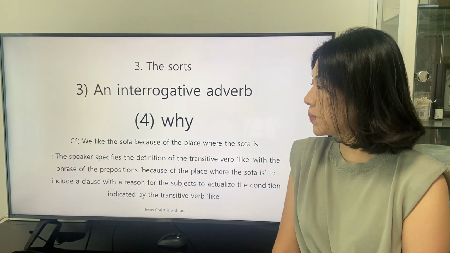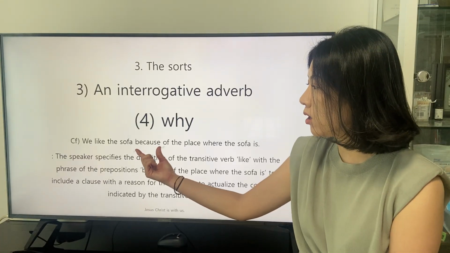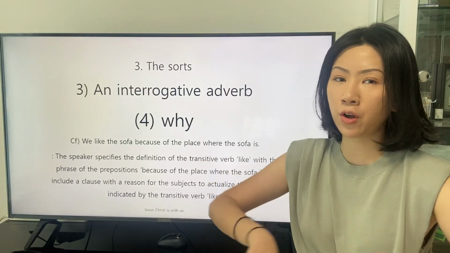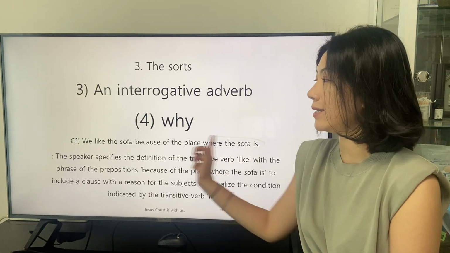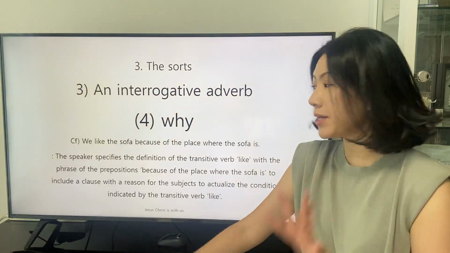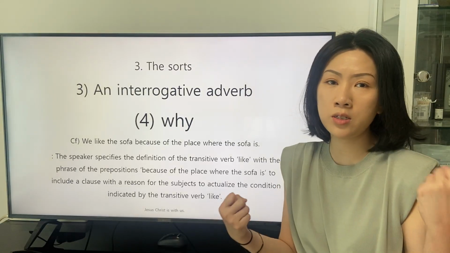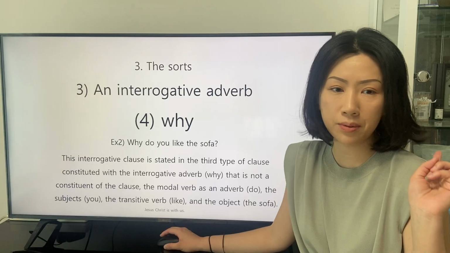In this clause, the speaker applies the combination of the prepositions because and of to form a phrase of the adverb. Because of the place where the sofa is. This phrase of the prepositions corresponds with the interrogative adverb why in the second example.